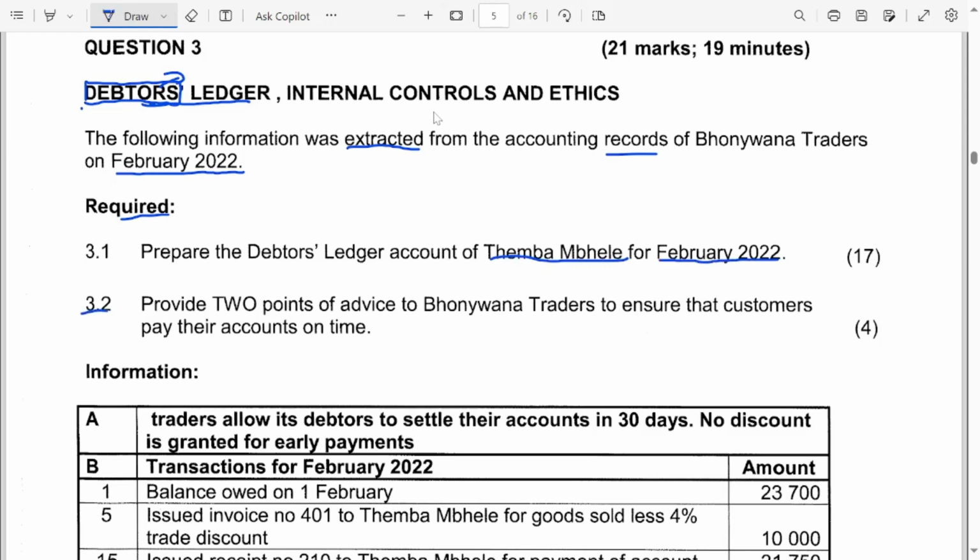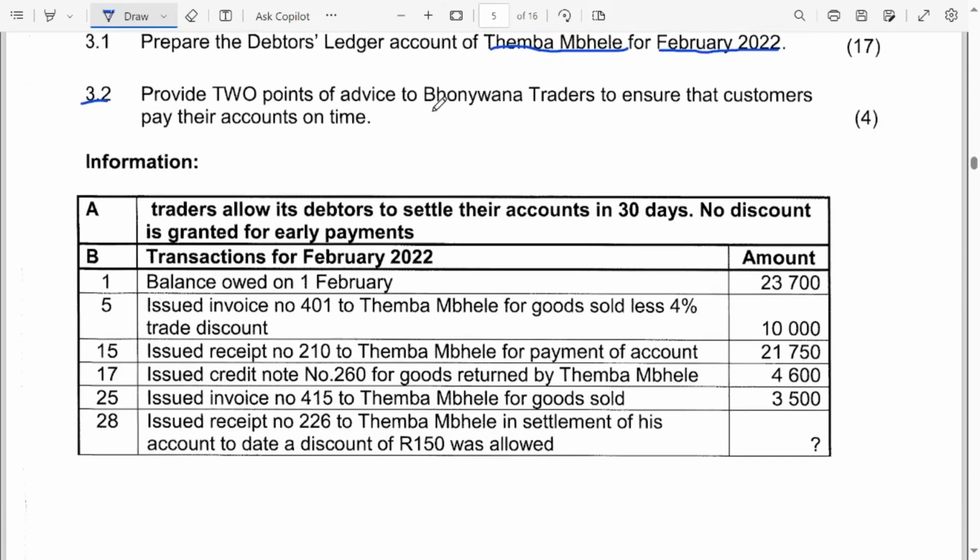They're also saying, provide 2 points of advice to Bonyana Traders to ensure that customers pay their accounts on time. Now let's go to the information. Information A: Bonyana Traders allows its debtors 30 days to pay what they are owing.